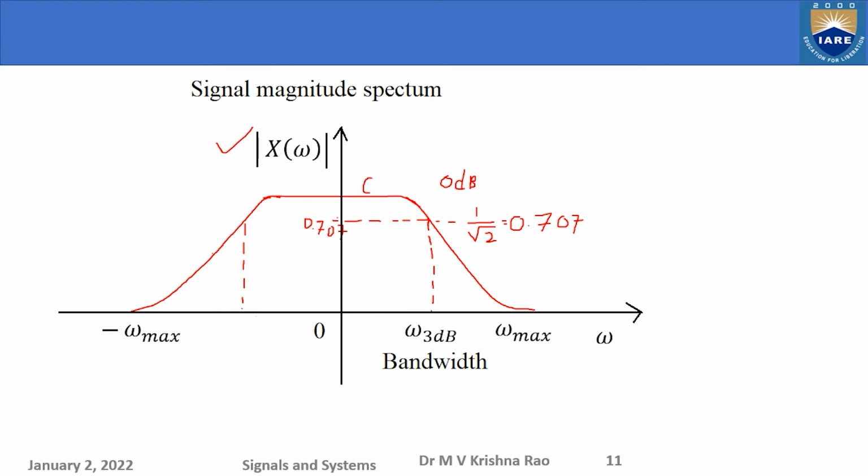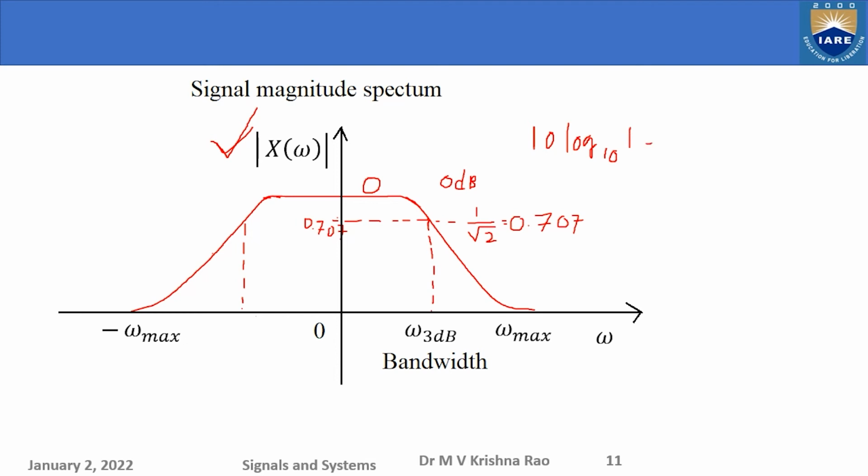So this is the input signal spectrum. This is 0 dB, and here this is the magnitude spectrum of the given signal. 0 dB means, what is the dB conversion? 10 log 10 of 1.